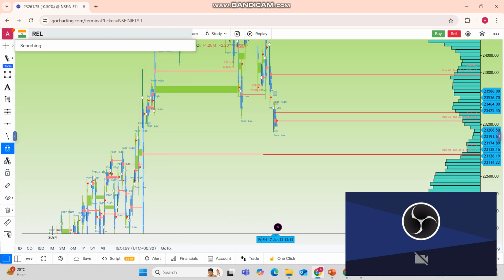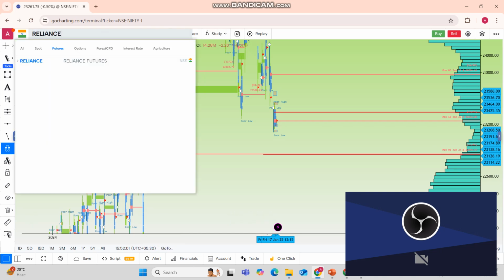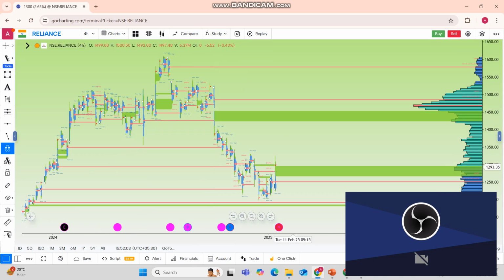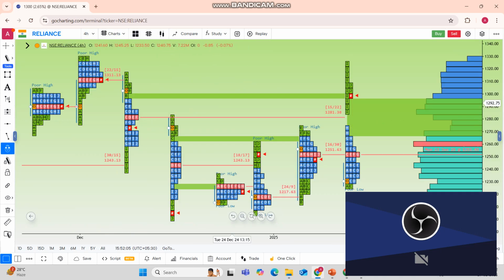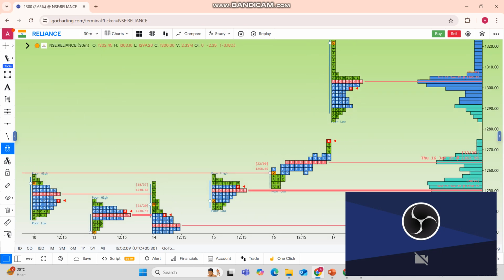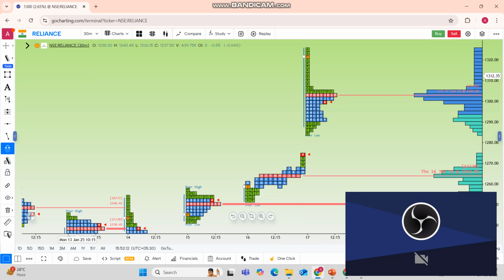So Reliance again today was trying to fill the gap of yesterday as well. So it opened at high, and again it was trying to fill the gap. So today it was a B-shaped profile, filling a gap of yesterday and today.